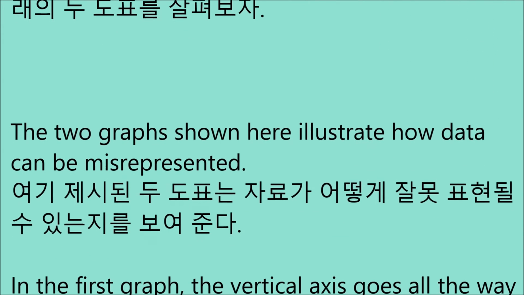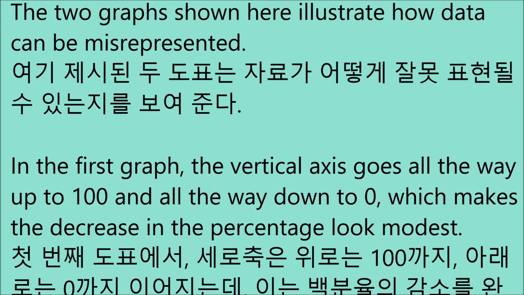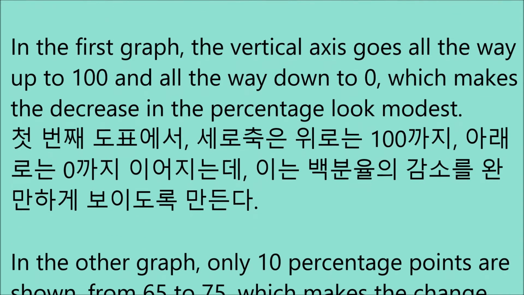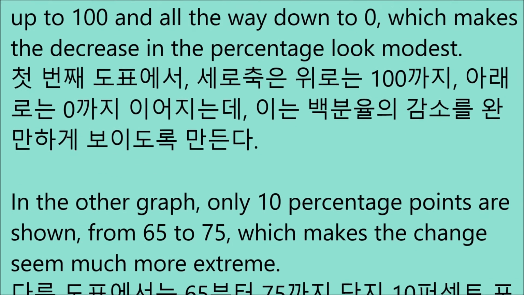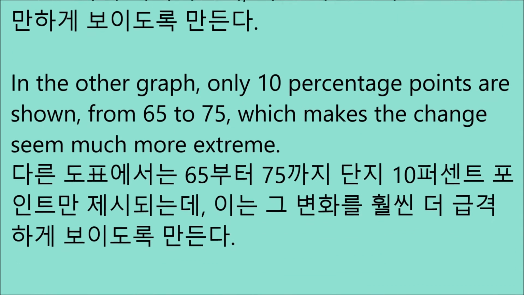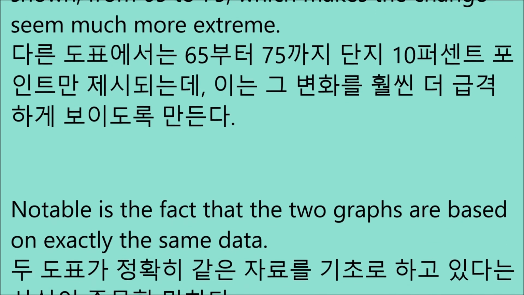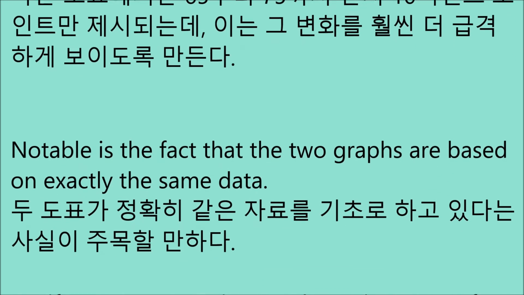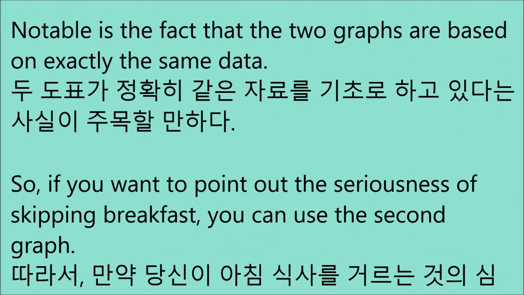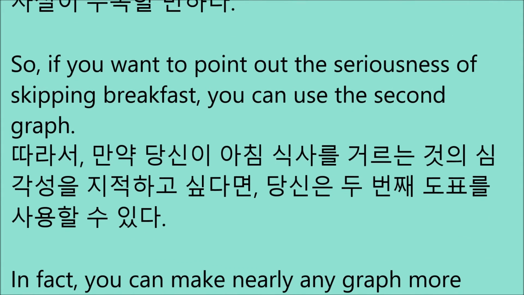In the first graph, the vertical axis goes all the way up to 100 and all the way down to 0, which makes the decrease in the percentage look modest. In the other graph, only 10 percentage points are shown, from 65 to 75, which makes the change seem much more extreme. Notable is the fact that the two graphs are based on exactly the same data. So, if you want to point out the seriousness of skipping breakfast, you can use the second graph.